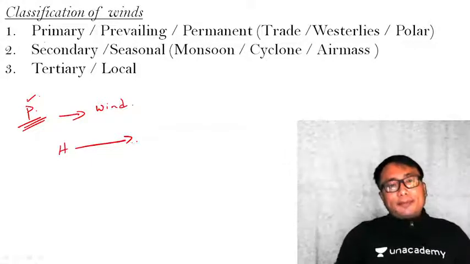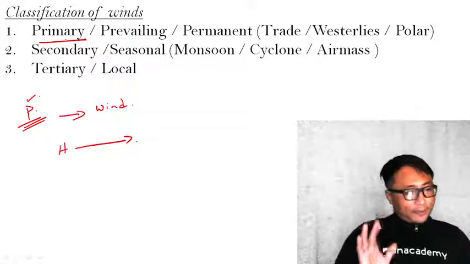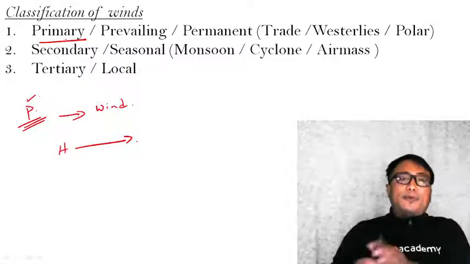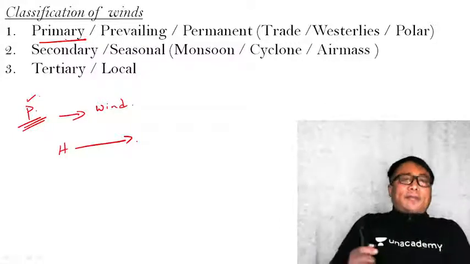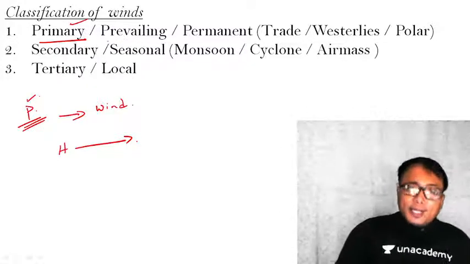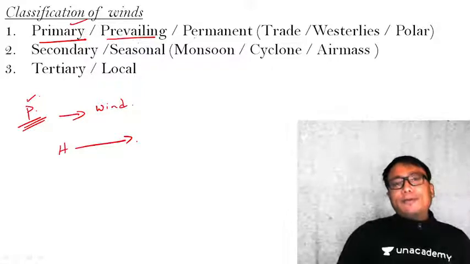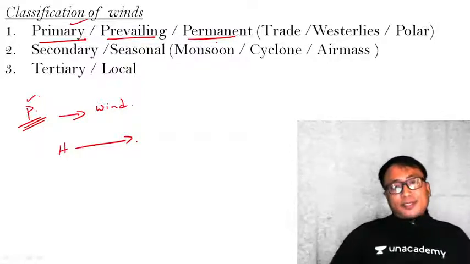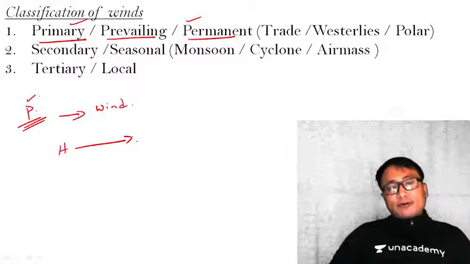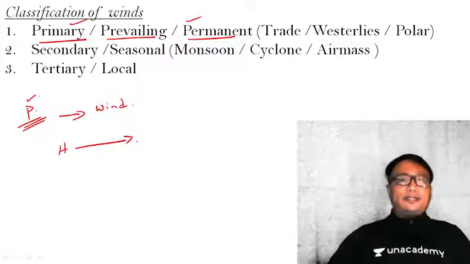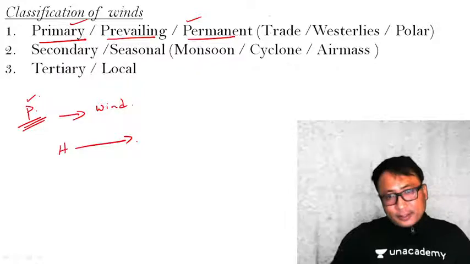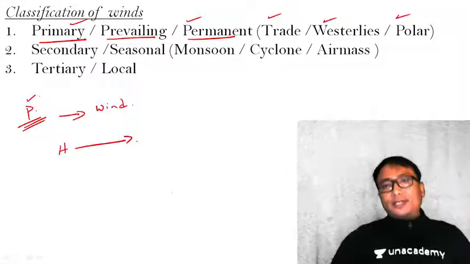What is this primary wind? Okay, you see here, kindly follow, very important. The entire wind that you find on the planet Earth can be broadly classified into three: primary, secondary, tertiary. What is this primary wind system? It can also be called as prevailing wind or permanent wind. As the name suggests, permanent wind in a sense, this particular wind system will exist over the Earth's surface all throughout the year. Okay, all throughout the year it will be present. Example, the trade wind, the westerlies and the polar easterlies.